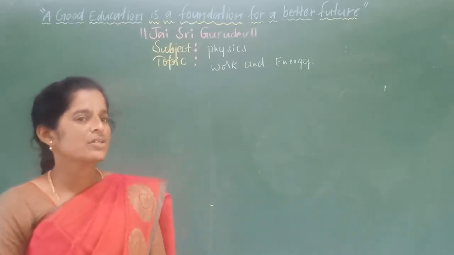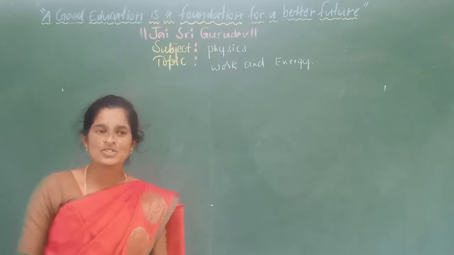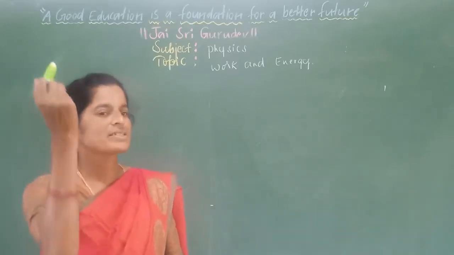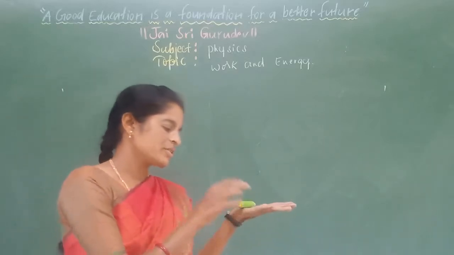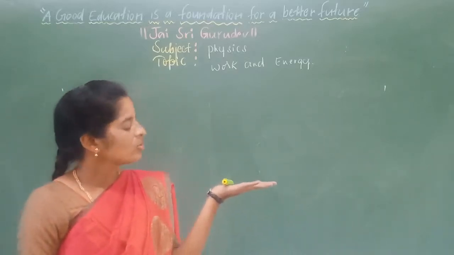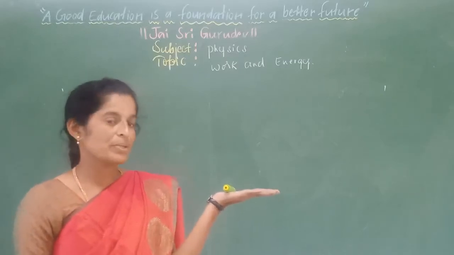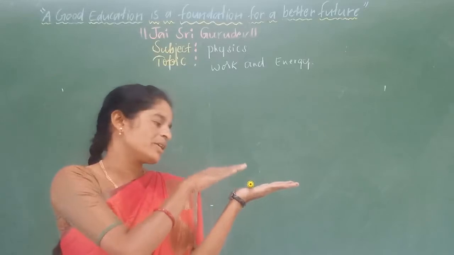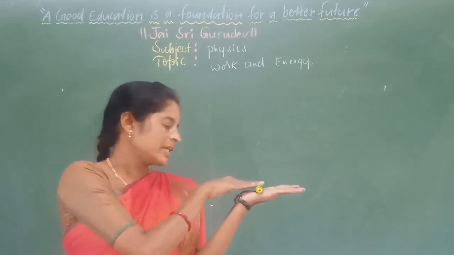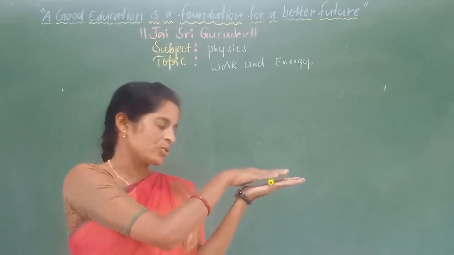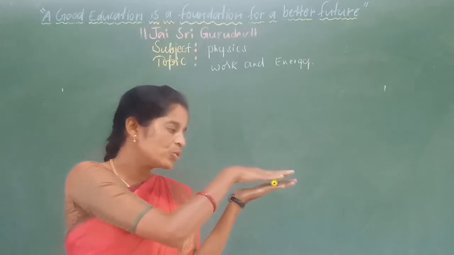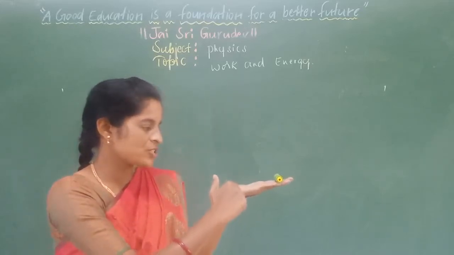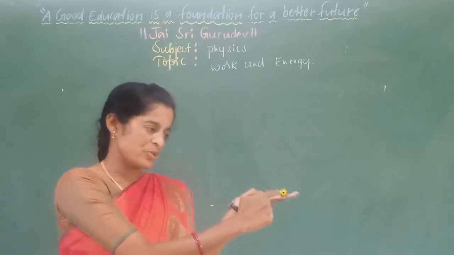Work is said to be done only when displacement is caused on a body. Then what is displacement? Take for example, this is the chalk holder. I am keeping this chalk holder on my hand. Now, the chalk holder is at rest because I have not applied force. Just now I start to apply force on this chalk holder. See, if you apply force on the chalk holder, it tends to move in the direction of the applied force. That means it changes its position from one place to another.